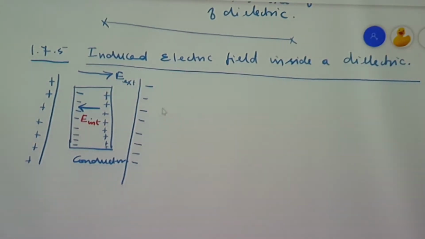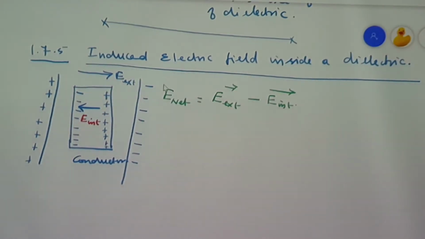So, we can write what is the net value. Electrical field E net is equal to E external electrical field minus E internal electrical field.